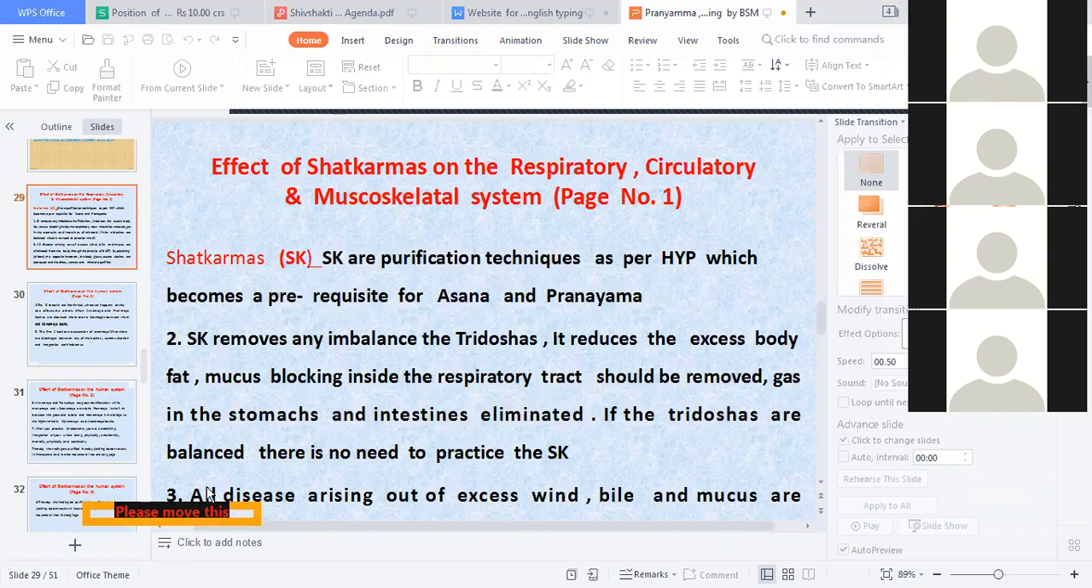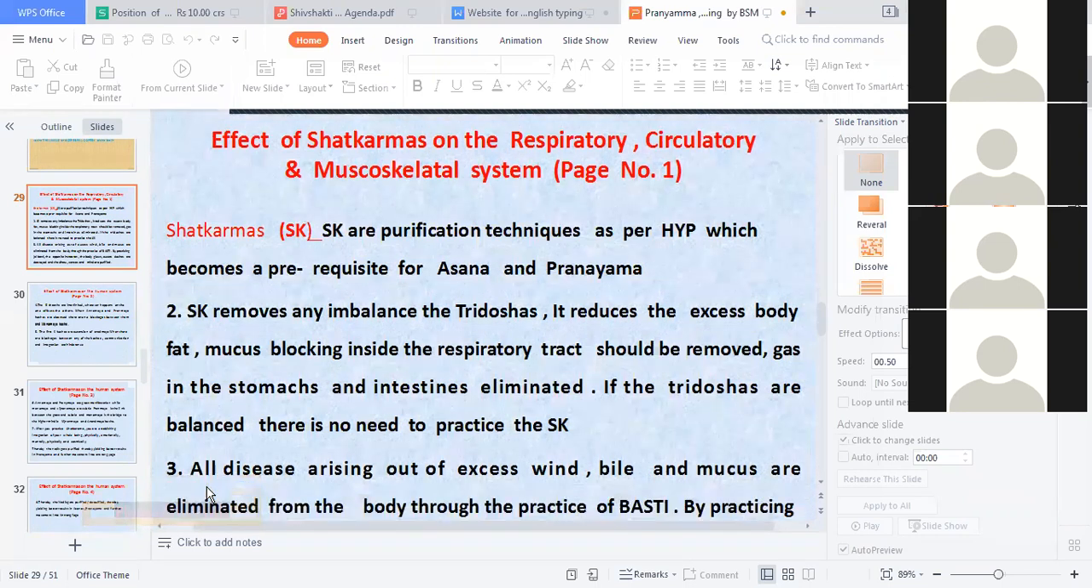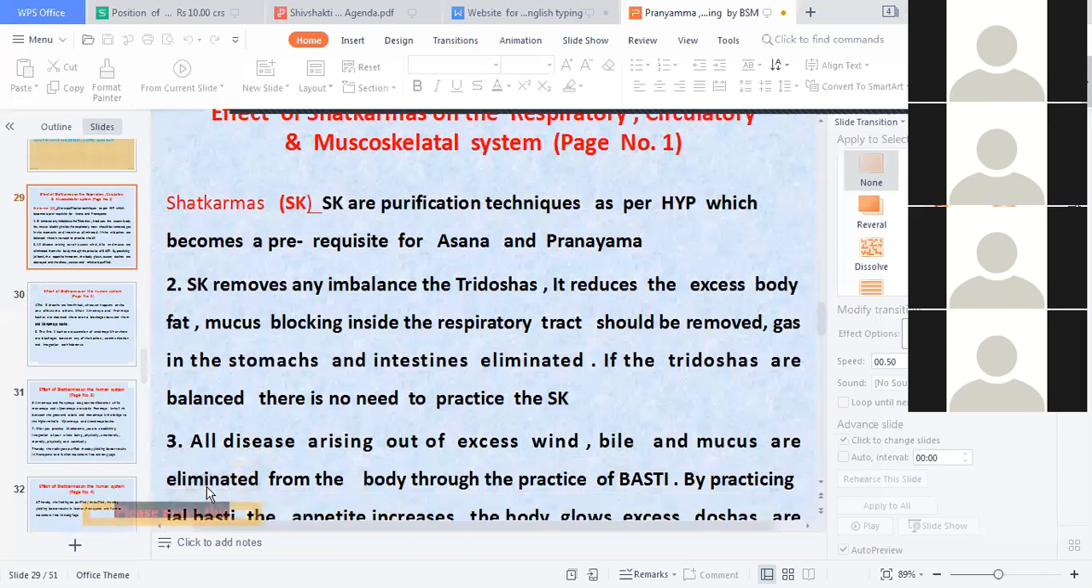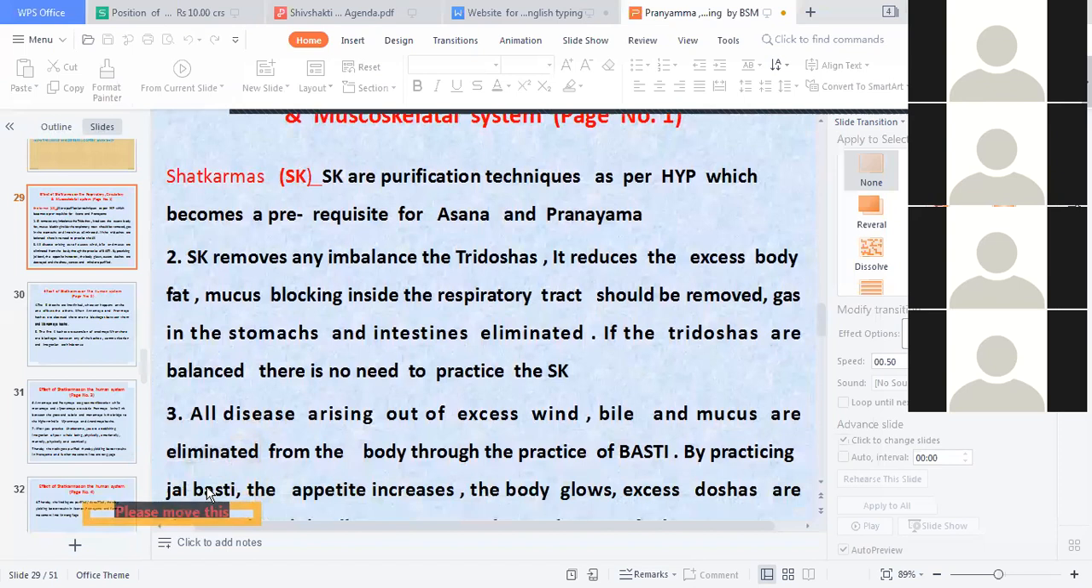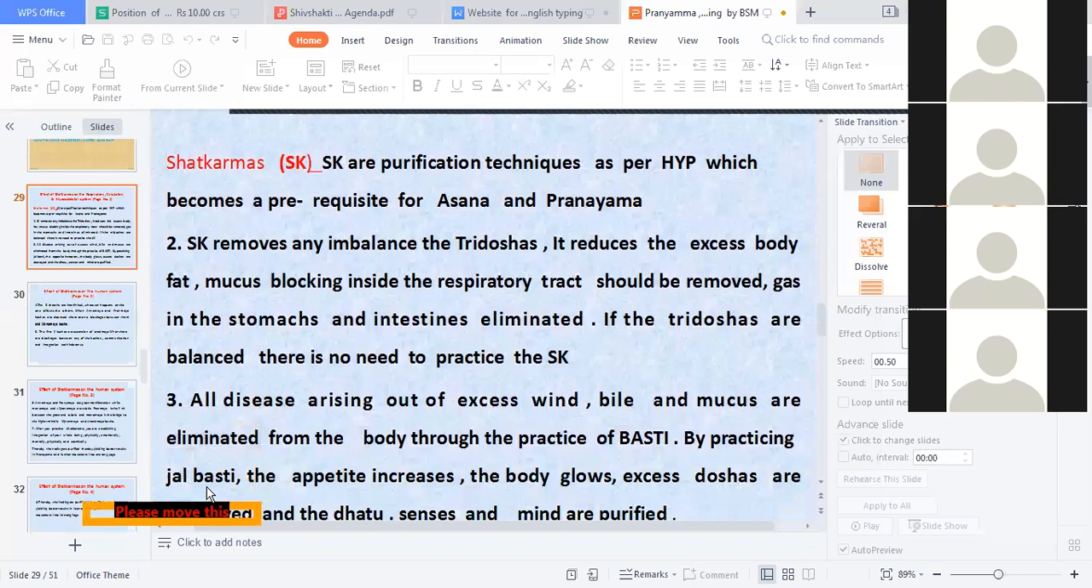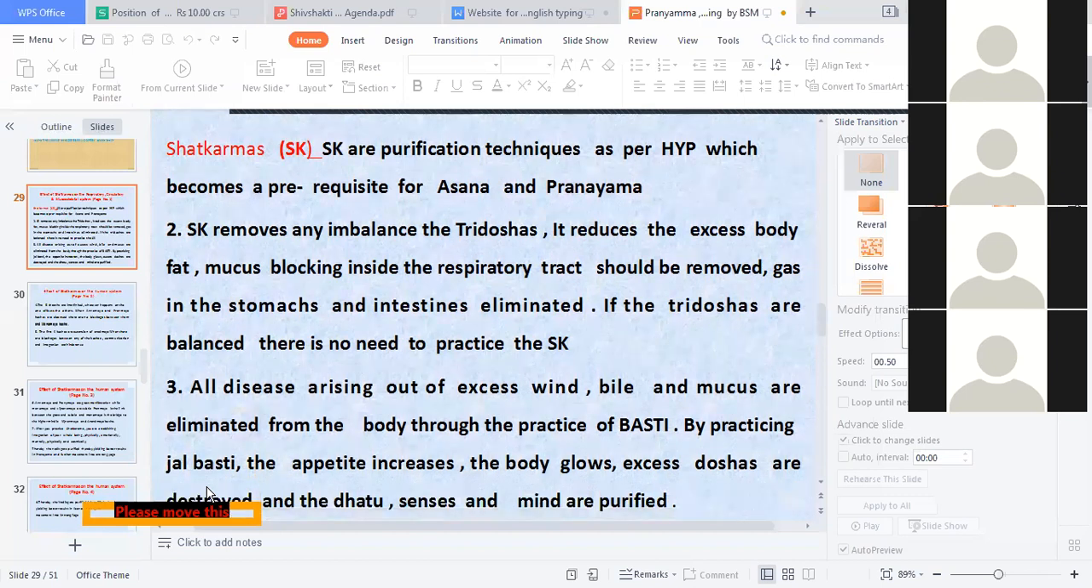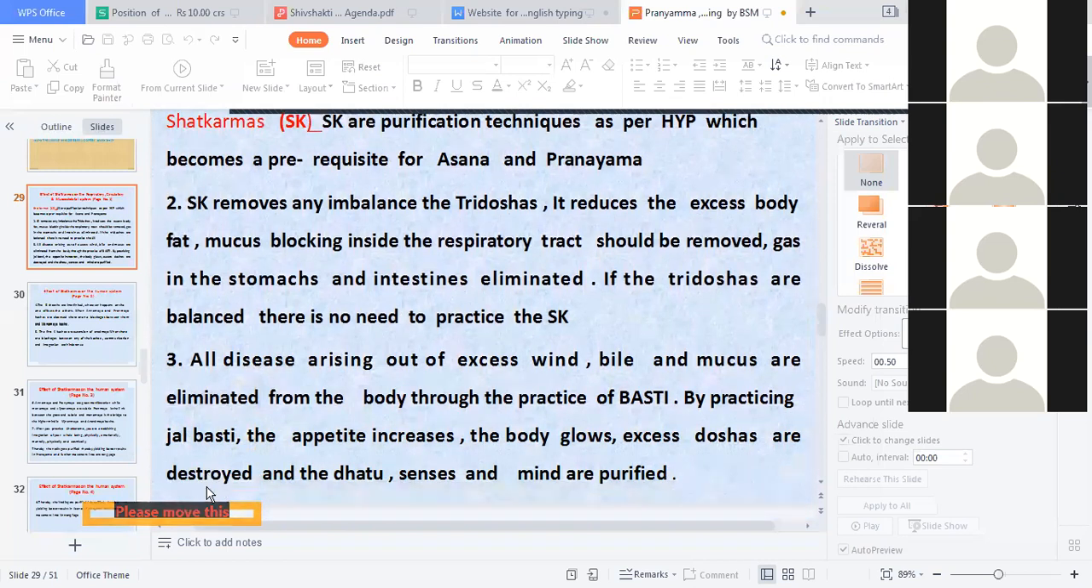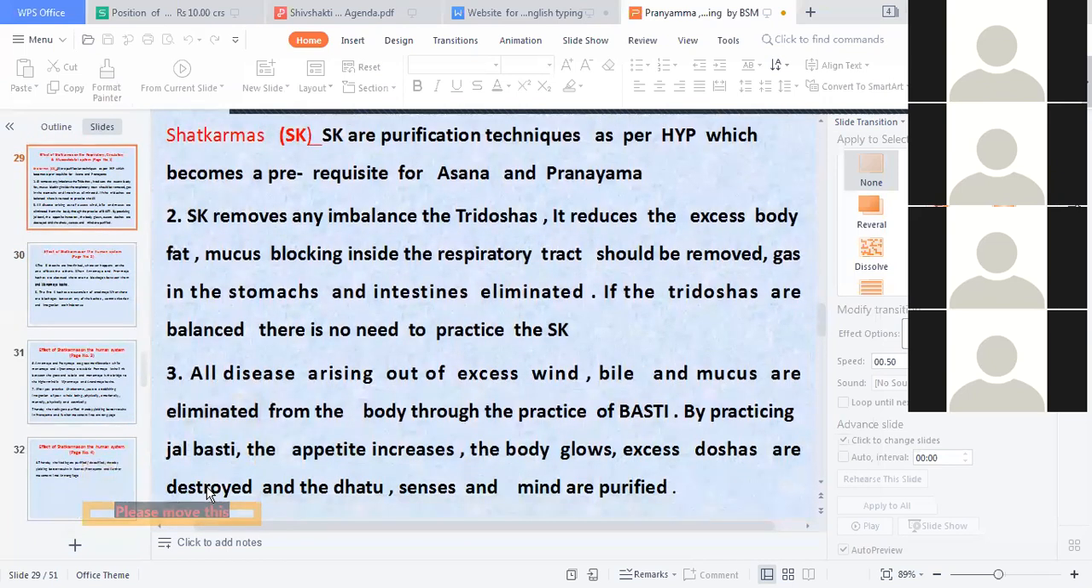It reduces the excess body fat, mucus blocking the respiratory tract is removed, and gas in the stomach and intestines is eliminated. If the three doshas are balanced, there is no need to practice the Shatkarma. All diseases arising out of excess wind, bile and mucus are eliminated from the body through the practice of Basti. Basti is a process of Shatkarma. Among the six, Hatha Pradipika and Gheranda Samhita describe Basti in detail. By practicing Jala Basti, the appetite increases, the body glows, excess doshas are destroyed, and the dhatus and the senses of the mind are purified.